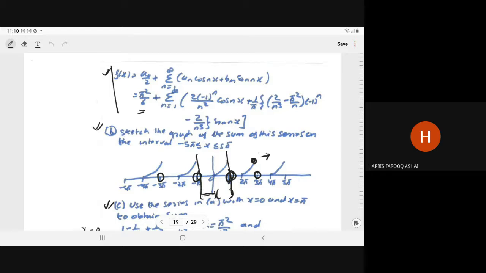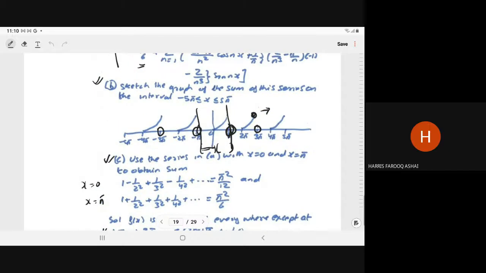They have given the hint that you have to write these two series by putting x equal to 0 and x equal to pi. If it is continuous, the average value will be the same. But when it is discontinuous, then the value at this point is the average of the left limit and right limit. So for both cases it is true. It is not necessary that we always have the answer at the discontinuous point.